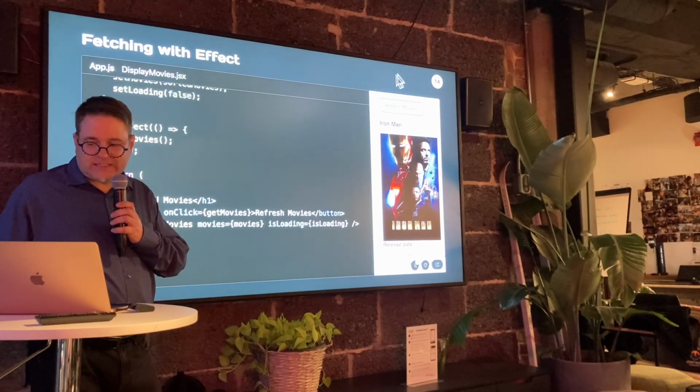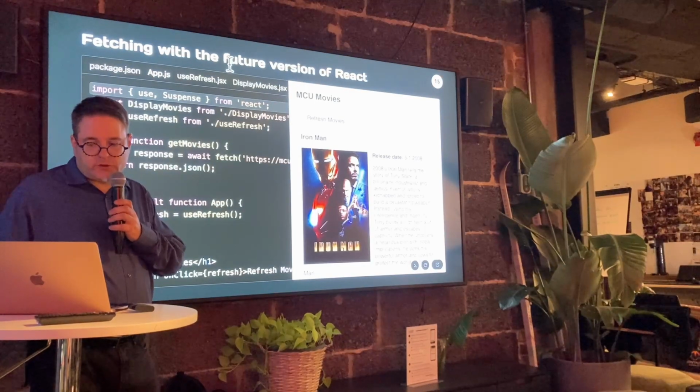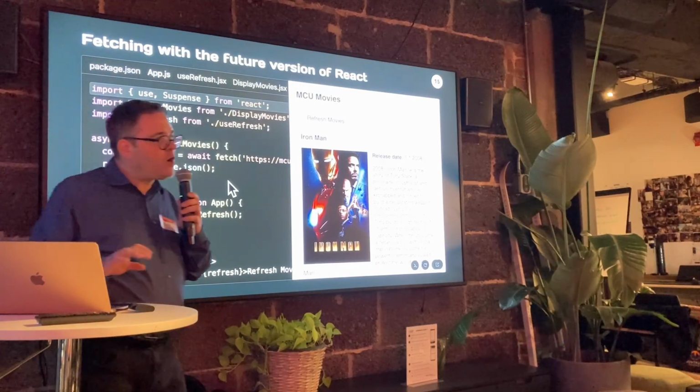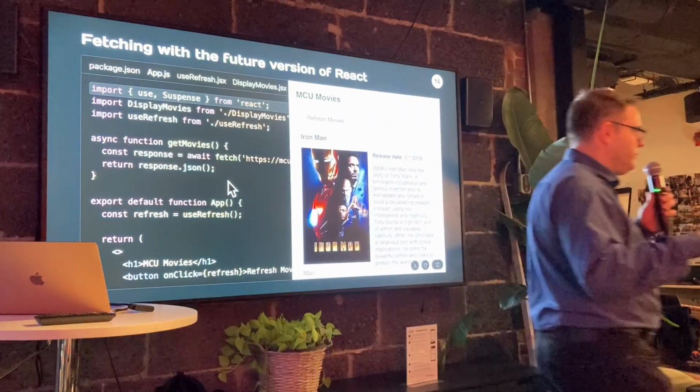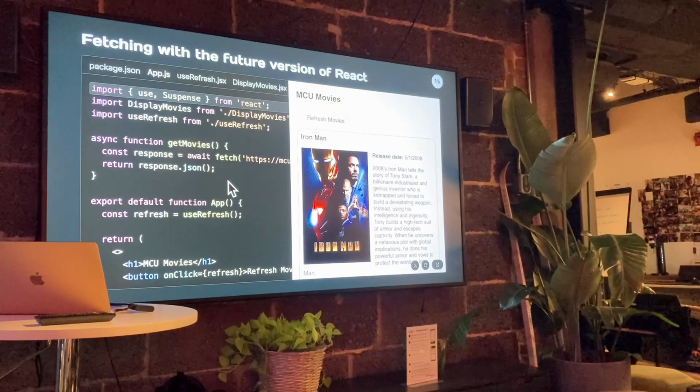So now let's write the same thing using the future version of React. Now the code is easier. I mean, we have less lines of code. Now I have to tell you, this is what we call vernacular React, if you're not using anything else.